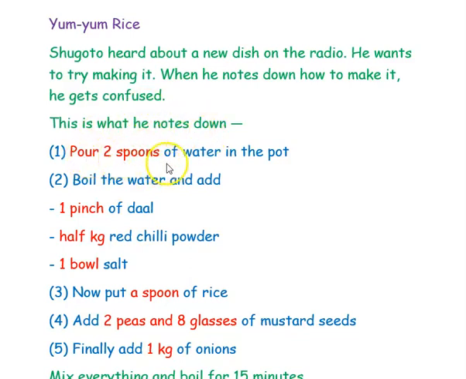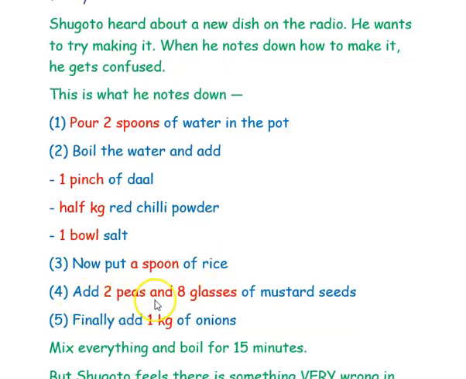First, pour 2 spoons of water in the pot. Boil the water and add 1 pinch of dal, half kg red chili powder, 1 bowl salt. Okay, and then now put a spoon of rice, and then 4th step, add 2 peas and 8 glasses of mustard seeds, and then finally add 1 kg of onions. So mix everything and boil for 15 minutes.